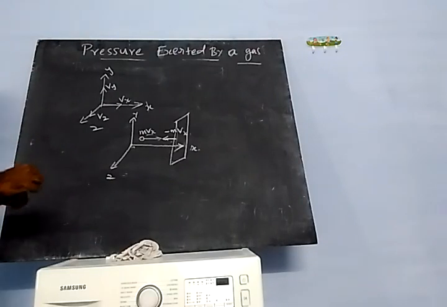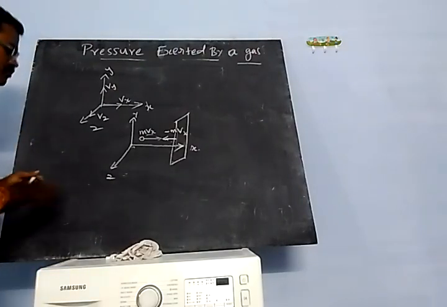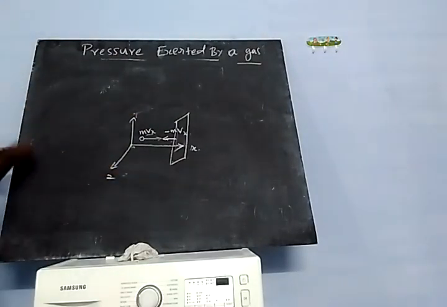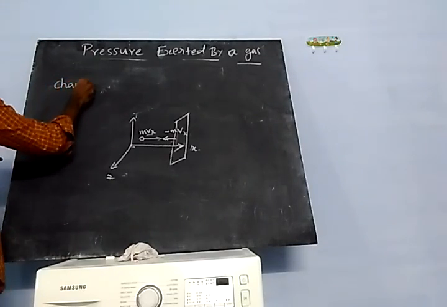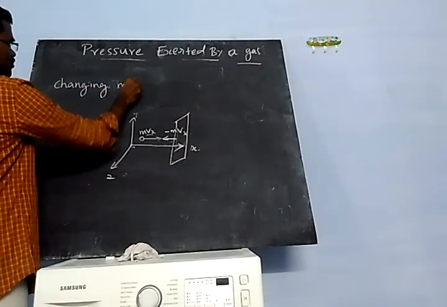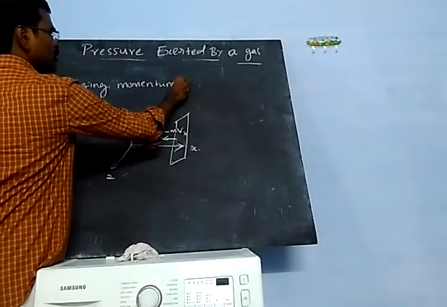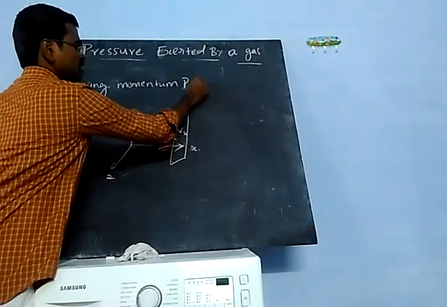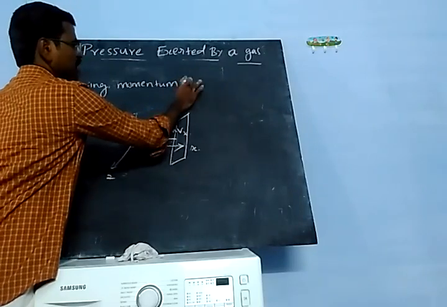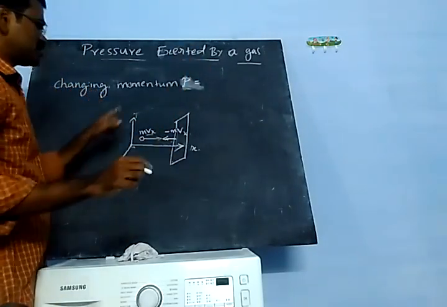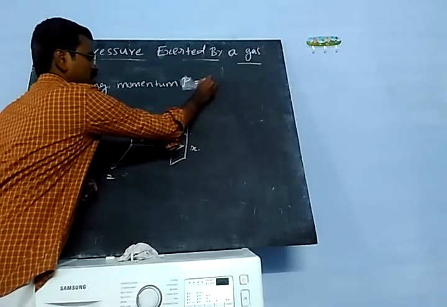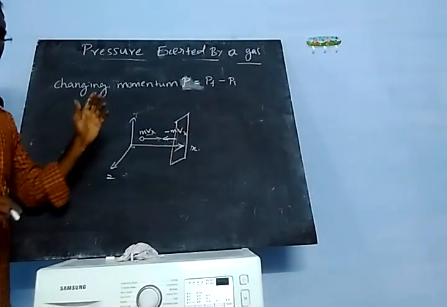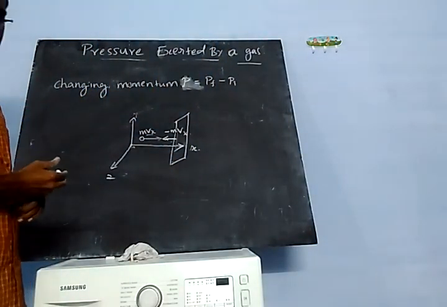Now I am going to calculate the change in momentum. Change in momentum, you can name it delta P or just P, is equal to the final momentum Pf minus the initial momentum.